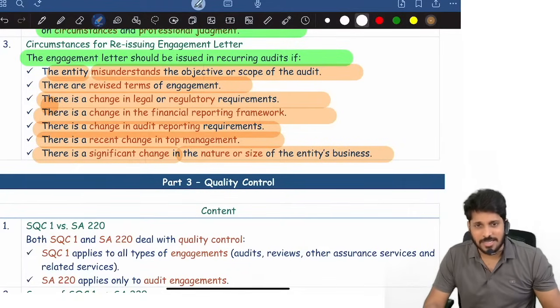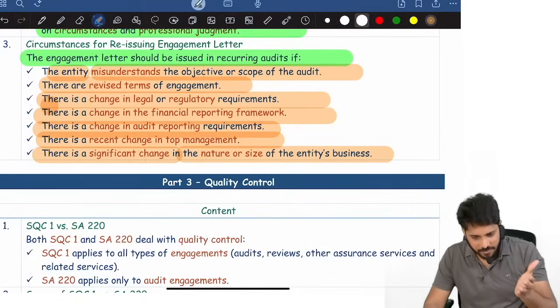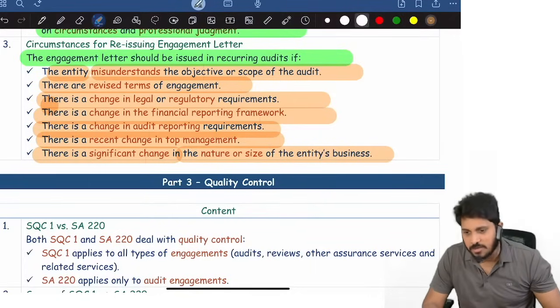Somebody is asking for timestamps. This is a live class, so timestamps cannot be added now. After the live is over, timestamps will be added.